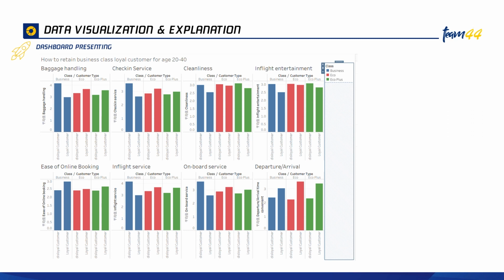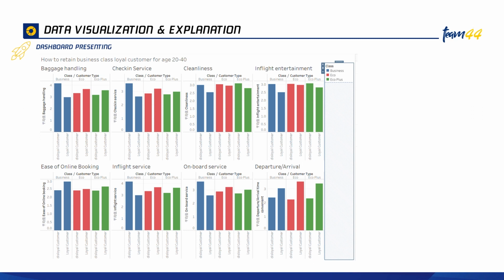And here, all the graphs that we have show some trends between disloyal and loyal customers for each part of the business class. For business class, we can see that baggage handling, check-in service, cleanliness, in-flight entertainment, in-flight service, and onboard service.